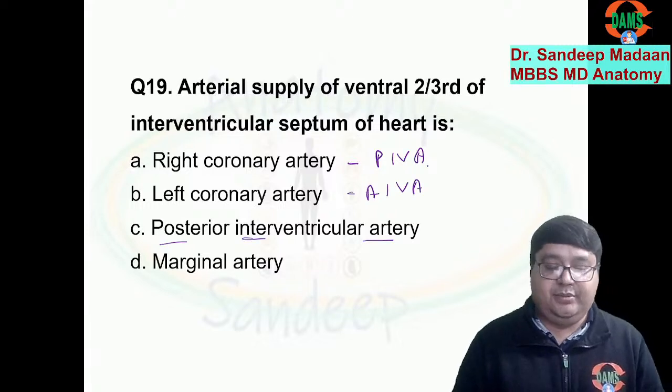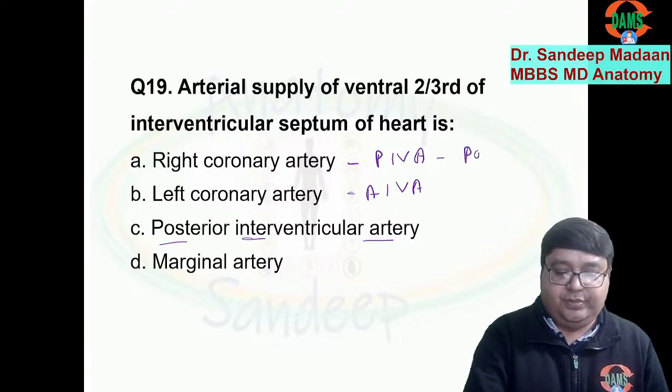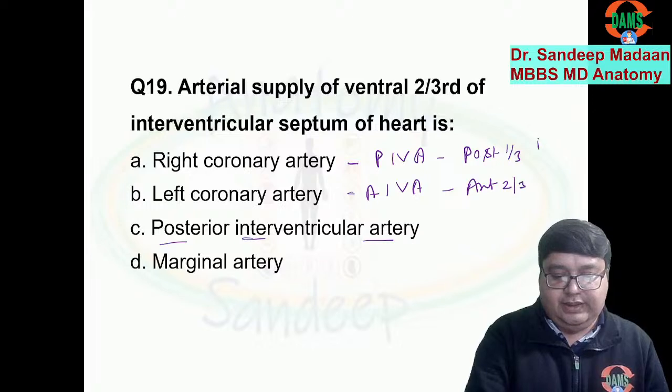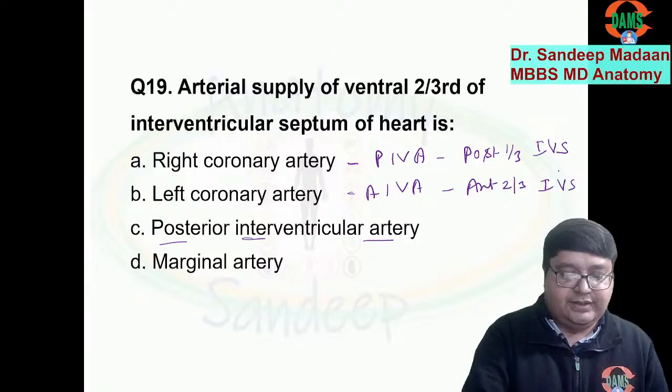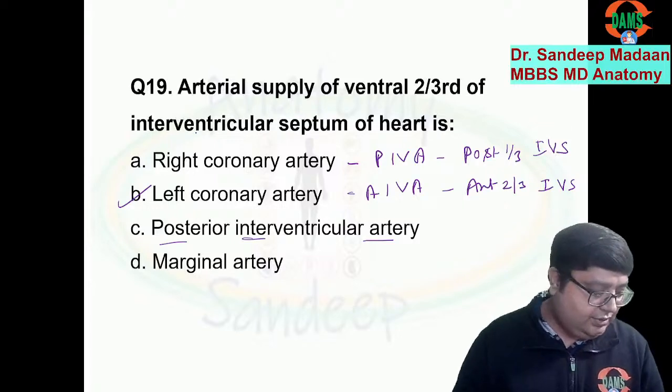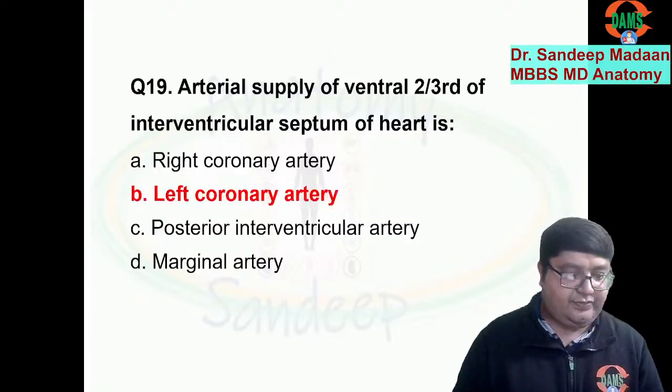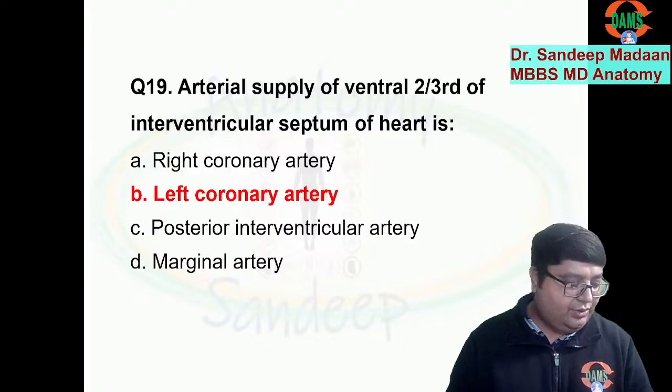And how will they distribute? PIVA will take care of the posterior one-third. IVA will take care of the anterior two-thirds of the interventricular septum. So that's why the answer will be B, left coronary artery. So far so good?